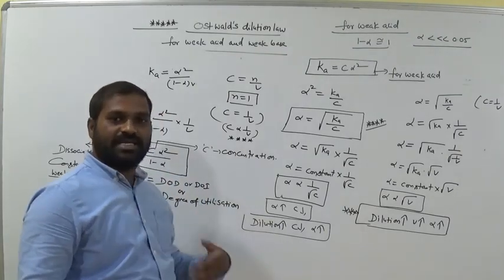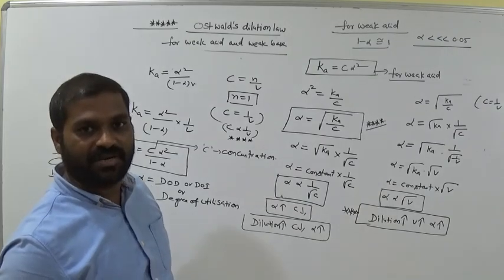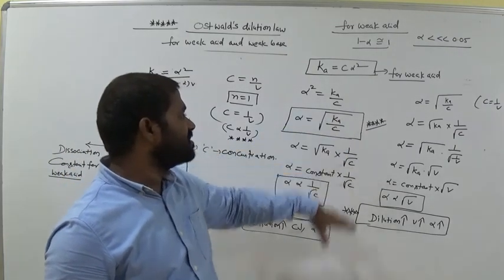Am I right? In the next class we will discuss Kb in the Ostwald dilution concept. Okay? Remember this formula, alpha equals square root of Ka by C. Very, very important.